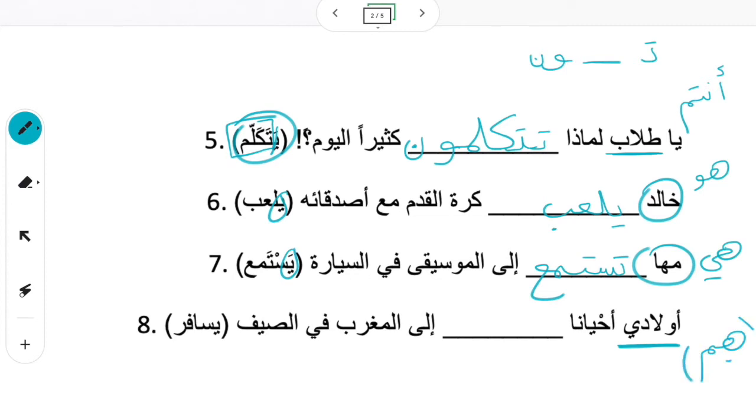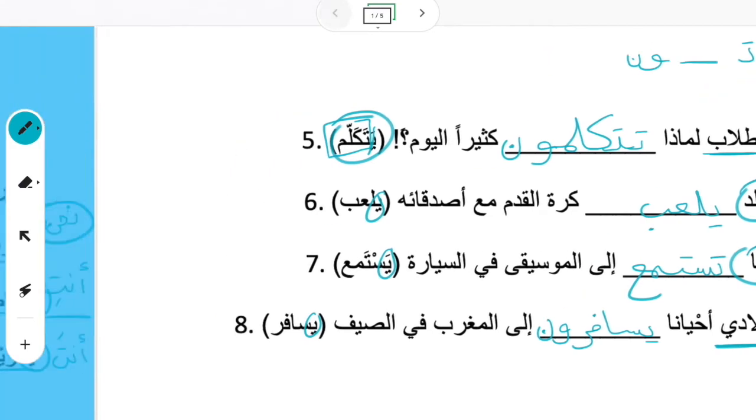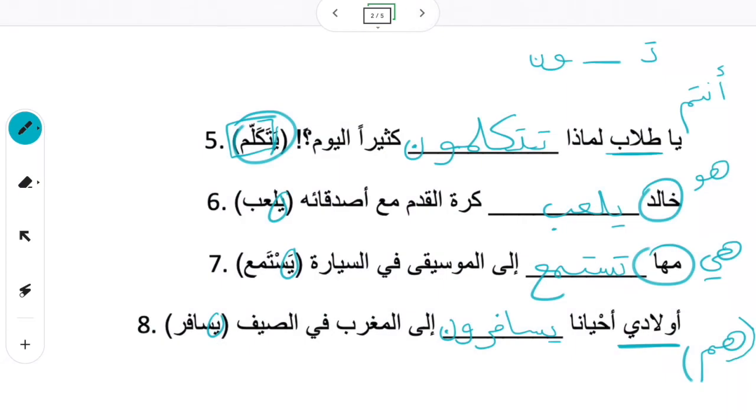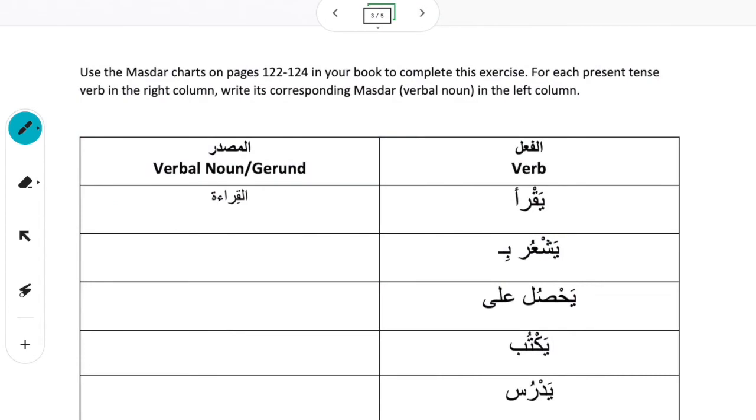أولادي are my kids. So they, هم. For هم it starts with a ya. So we have يسافر. We keep the ya and then we add waw noon because it's plural. يسافرون إلى المغرب في الصيف. My kids sometimes travel to Morocco in the summer. Okay, so if you're confused on how to do this, go back and look at the verb conjugation charts that we did. I also gave you a handout that has present tense verb conjugations.